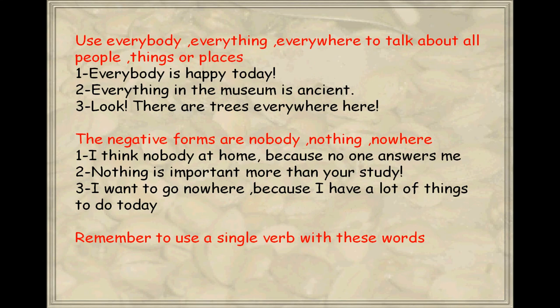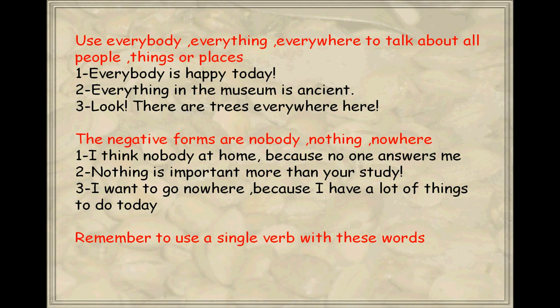Use everybody, everything, everywhere to talk about all people, things, or places. Example: everybody is happy today. Everything in the museum is ancient. Look, there are trees everywhere here.